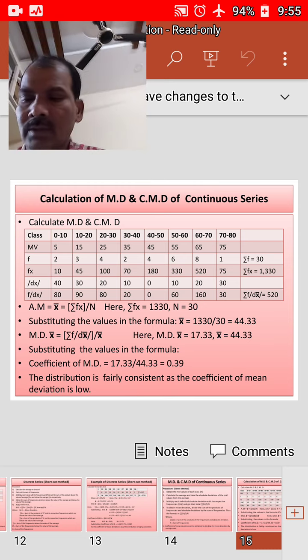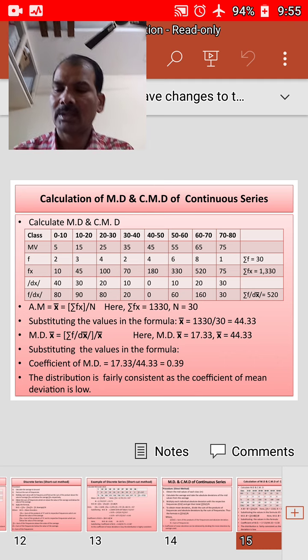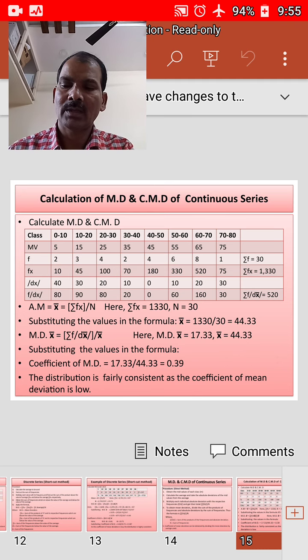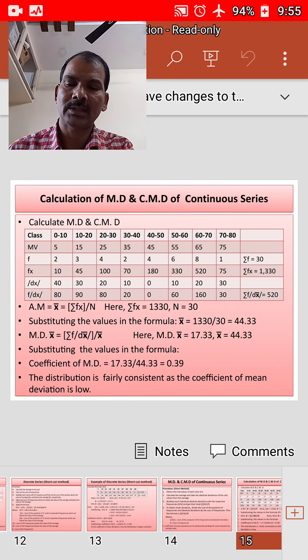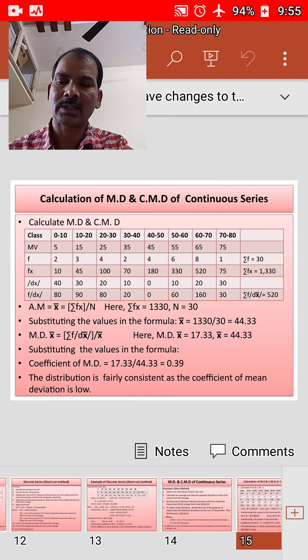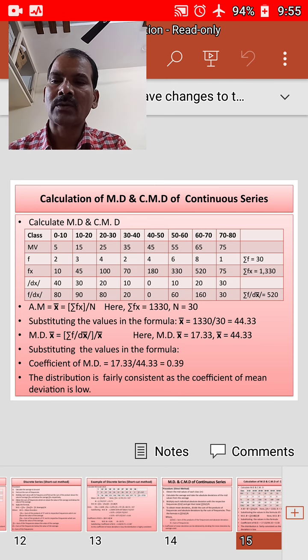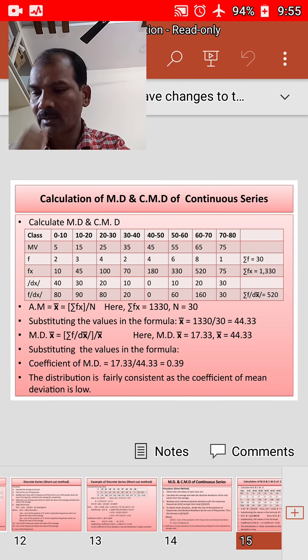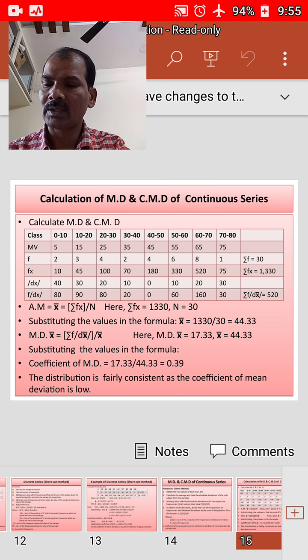For the sake of convenience, 44.33 is the x bar value, and MD is sigma f into dx by n. Sigma f dx you got is 520, so 520 by 30, that is 17.33.